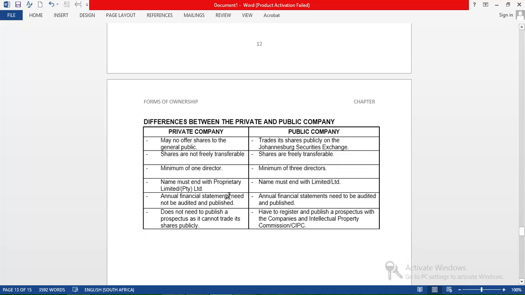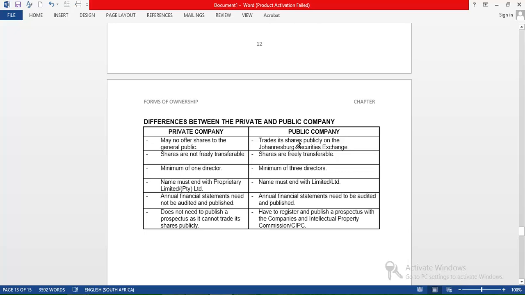Financial statements, guys, show how much profit they made, as well as the state of the finances of the business, right? But for a public company, they are compelled by law to audit their financial statements, as well as to publish them to the general public.